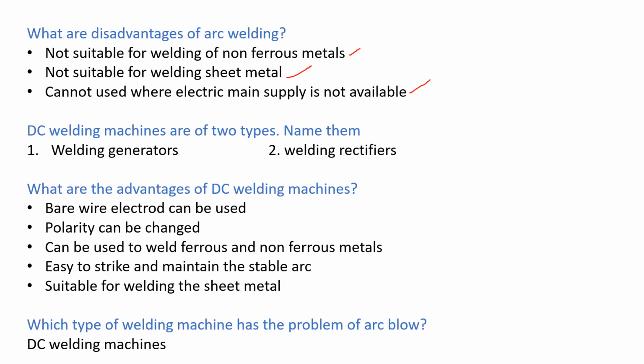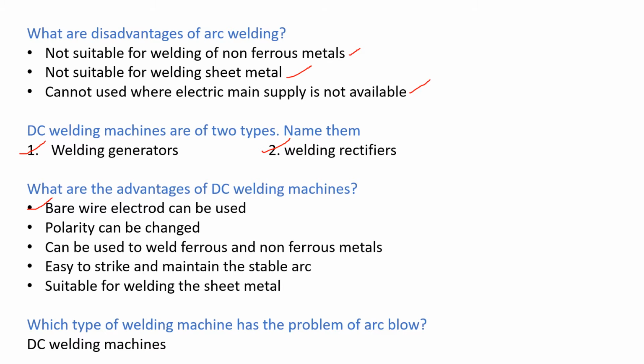Next question. DC welding machines are of two types. Name them. First one is welding generators and second one is welding rectifiers. What are the advantages of DC welding machines? In DC welding machines, we can use bare wire electrode.